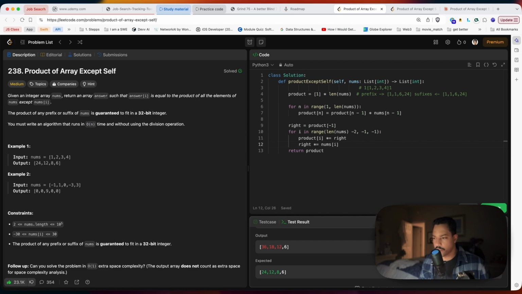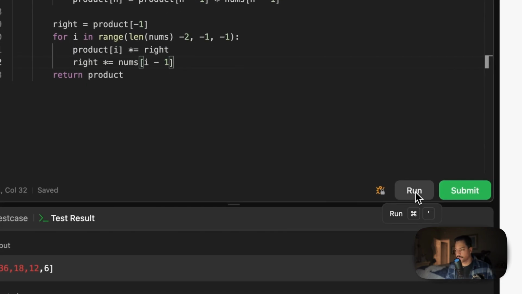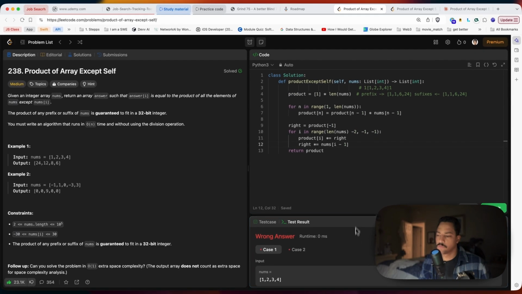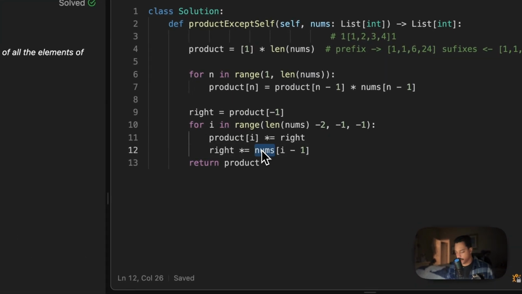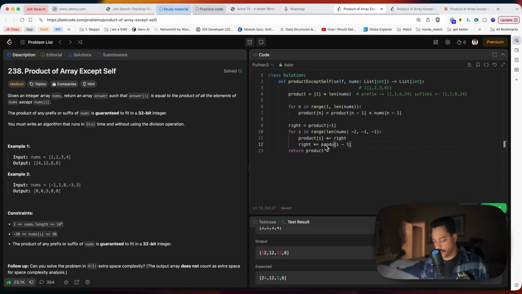A little off. Yeah, we're a little off. I think it's I -1. It might be products minus I, or product. Jesus, I can't spell product. Product minus I.